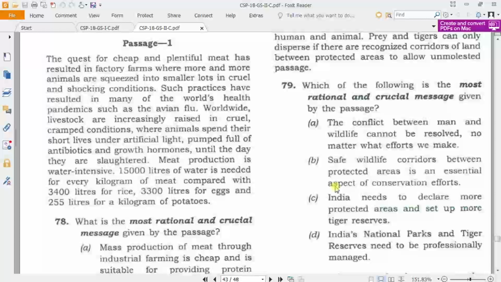Just now we looked at all the questions, so we can answer these questions based on our strength and weakness. What I suggest is, if you are reading so much for prelims and mains, then you must already be good at comprehension.